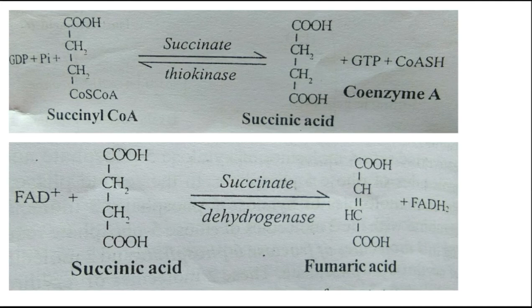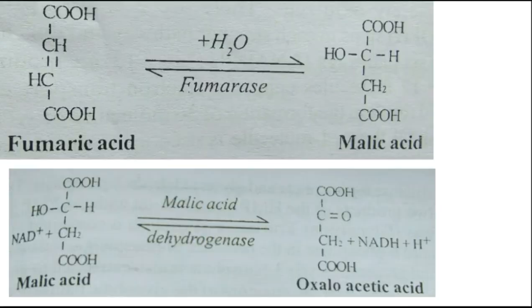This is the only reaction in the citric acid cycle involving FAD. Succinate dehydrogenase is also the only enzyme in the cycle which is membrane bound. So in the sixth step the succinic acid is oxidized with the formation of fumaric acid, right?